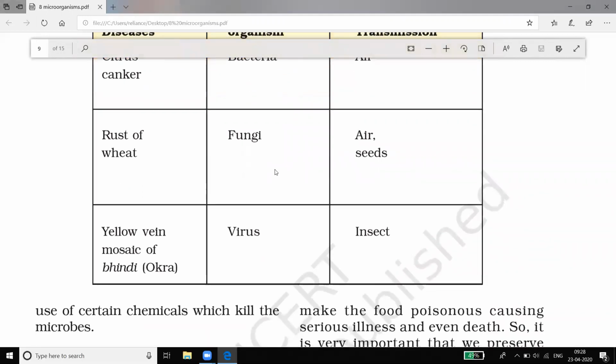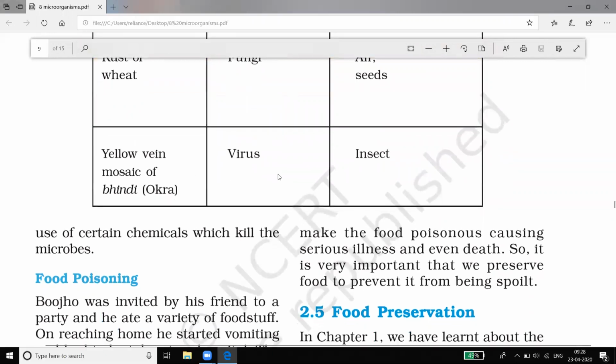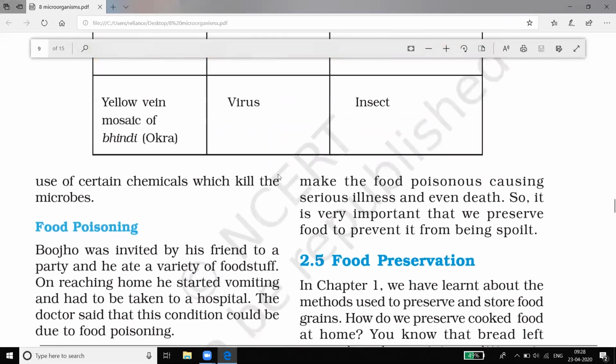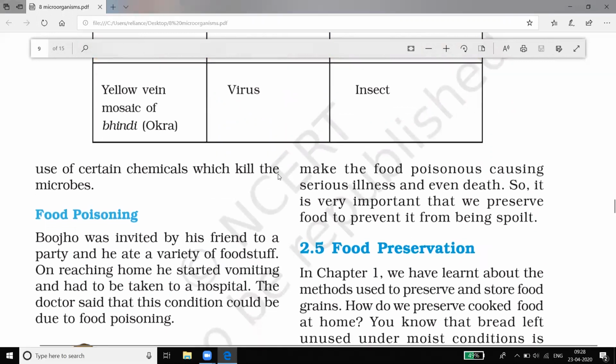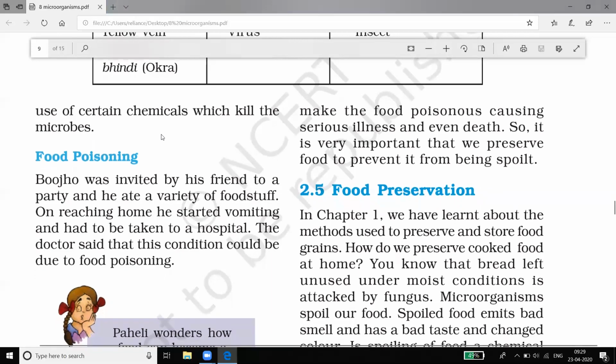Rust of wheat, seen in the wheat crop, is a fungal disease. Yellow vein mosaic of bhindi, okra or lady's finger, is a viral disease spread through insects. Farmers have to use certain chemicals or pesticides, which are available to kill these microorganisms.